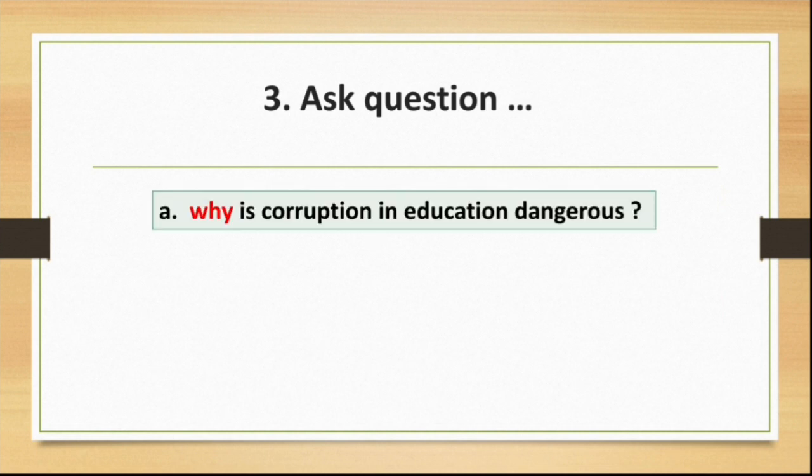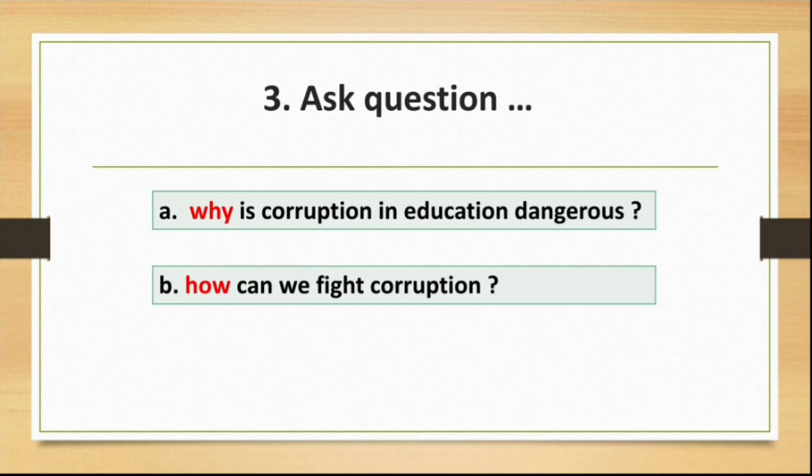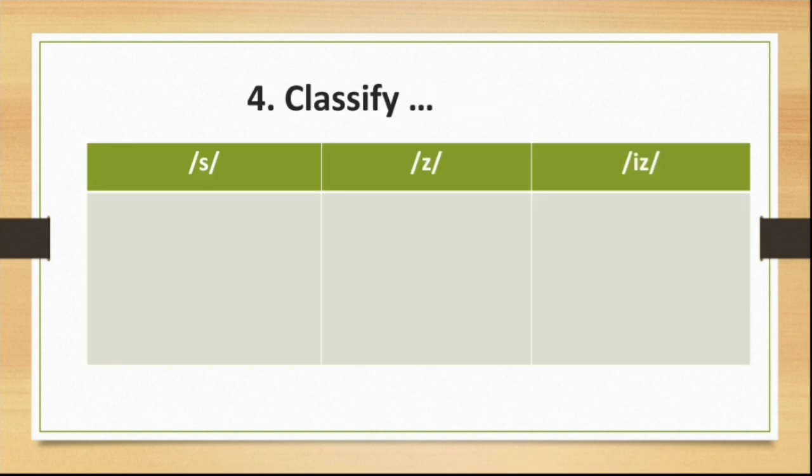The question to statement A is, why is corruption in education dangerous? Because it affects society at large. The second statement: we can fight corruption by teaching moral values. The question is, how can we fight corruption? By teaching moral values.